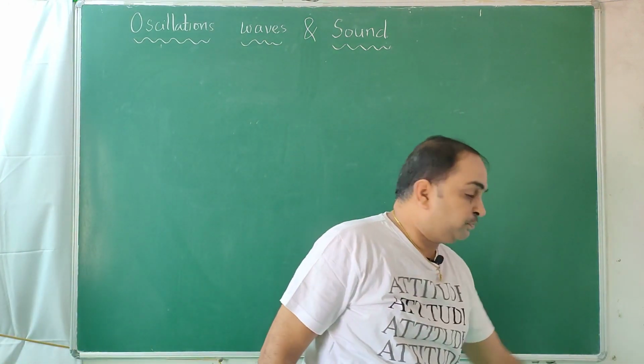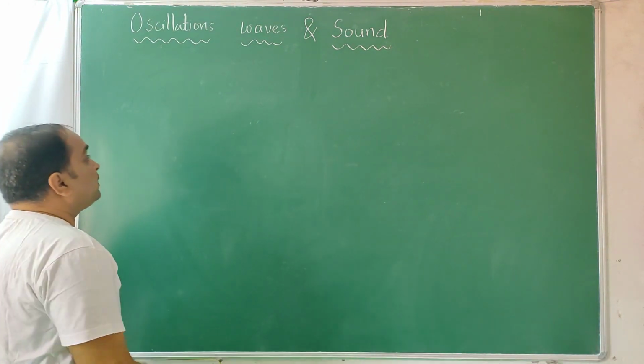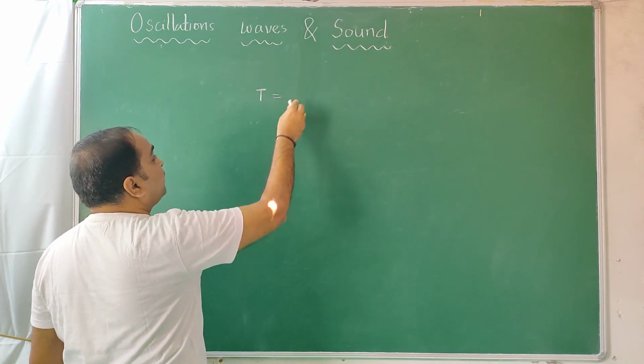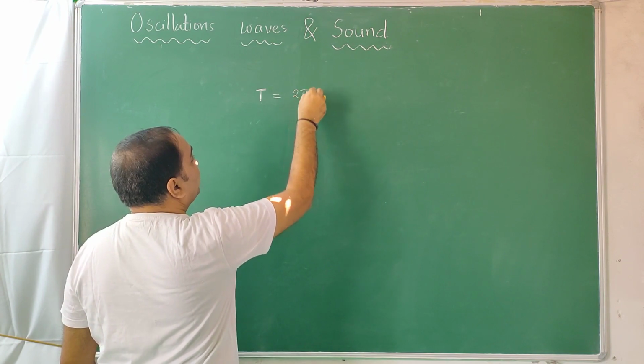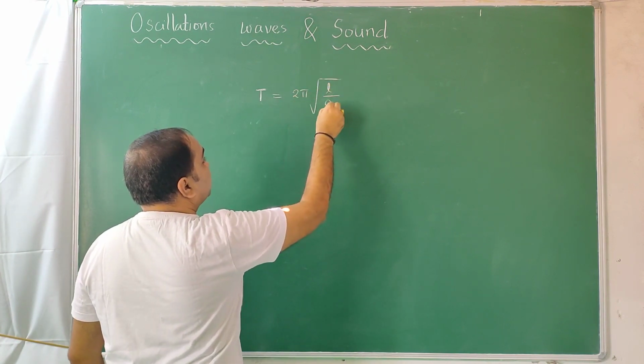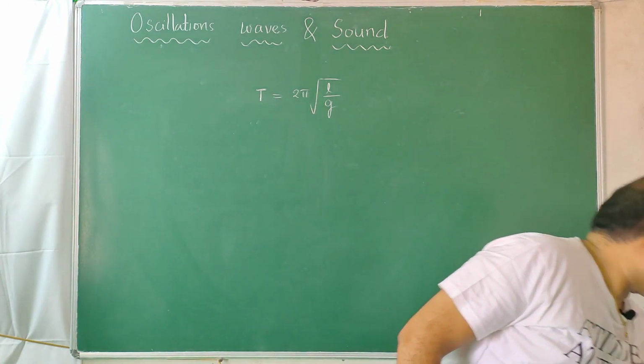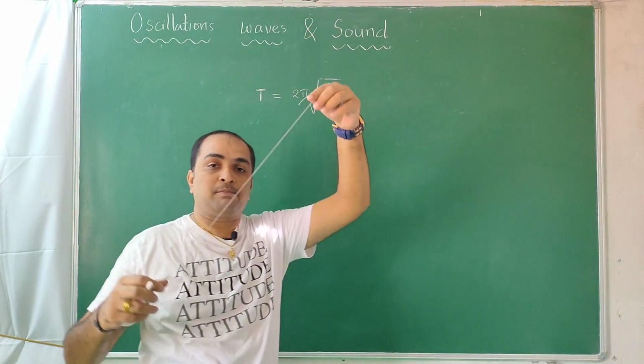Now coming to the important part, which is regarding the simple pendulum only. In future we are going to derive an expression: time period of simple pendulum is equal to 2 pi under root length by acceleration due to gravity. From this we can frame 4 different laws.